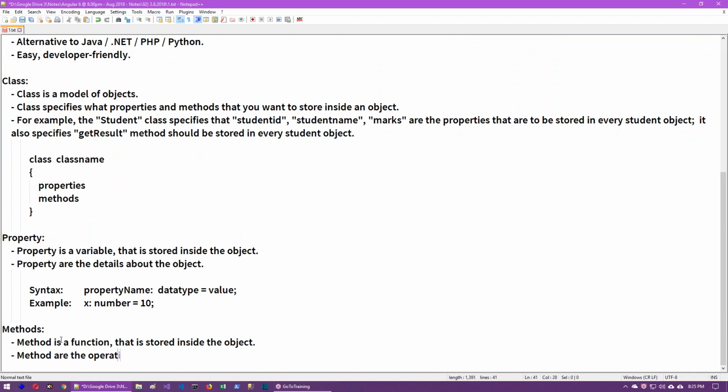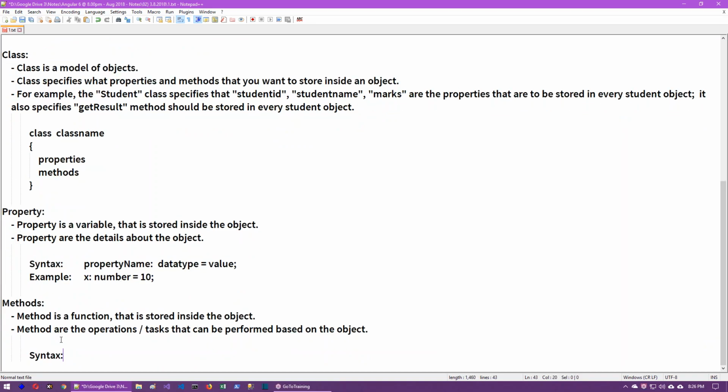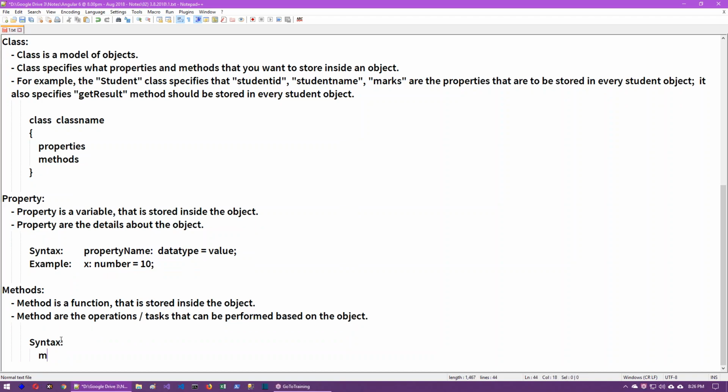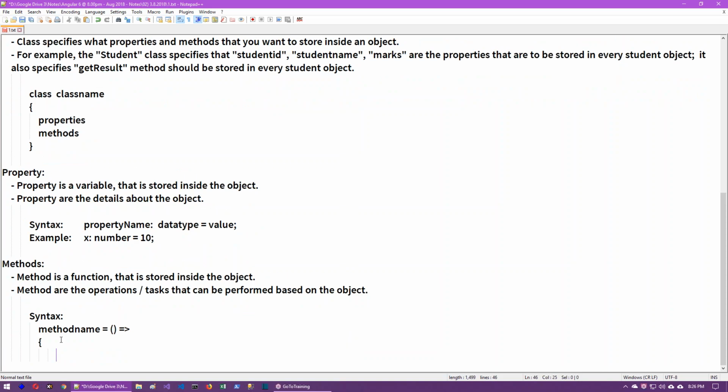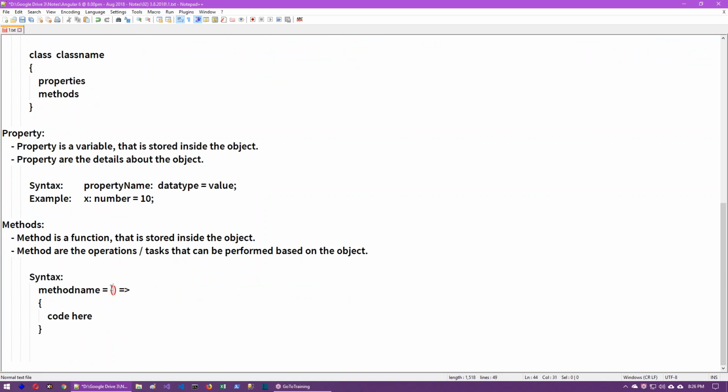Methods are the operations or tasks that can be performed based on the object. Based on the object, all the operations or processes that you want to perform are called methods. The syntax is, first we provide the method name, equal to, then some code, any code here, then we close the brace. Here we can receive some parameters: parameter 1, parameter 2, any number of parameters.